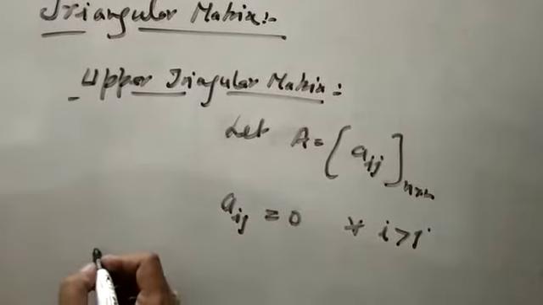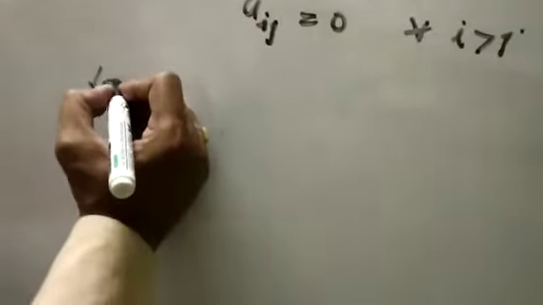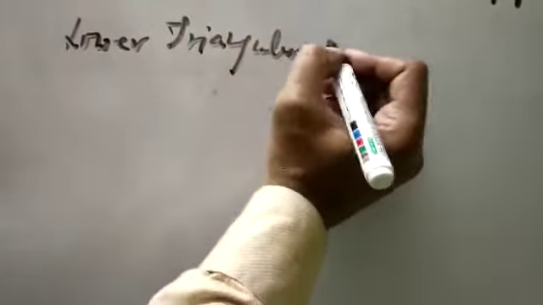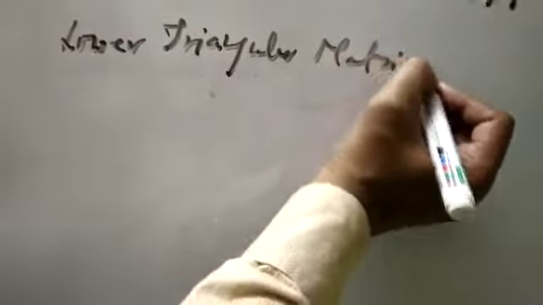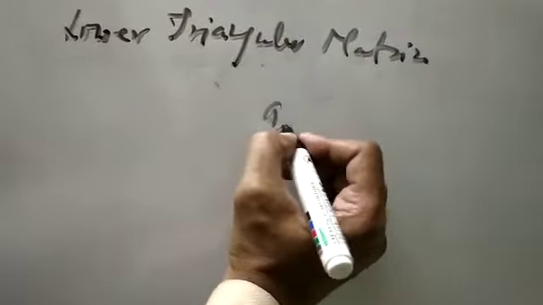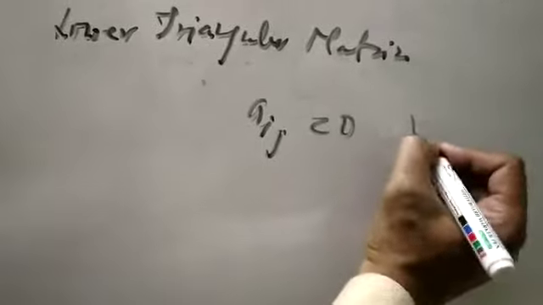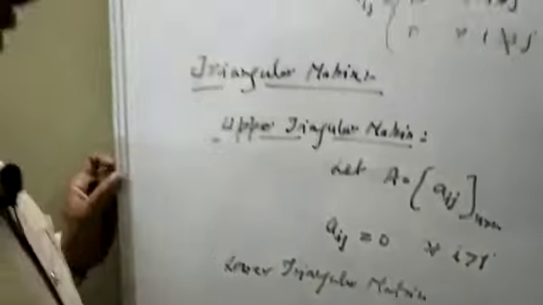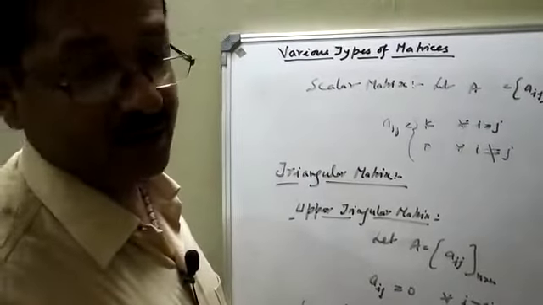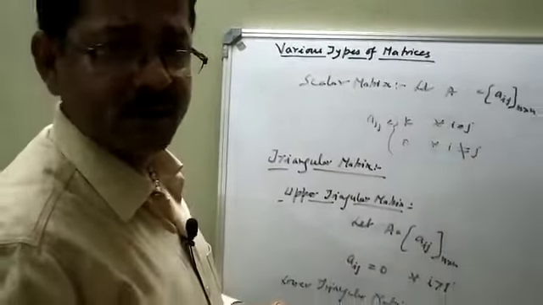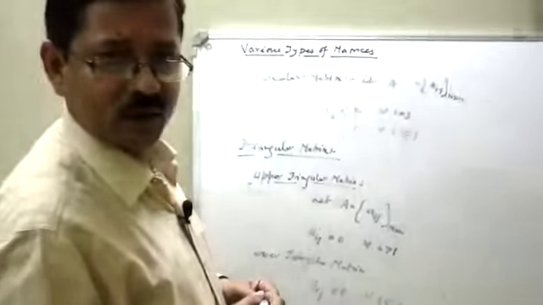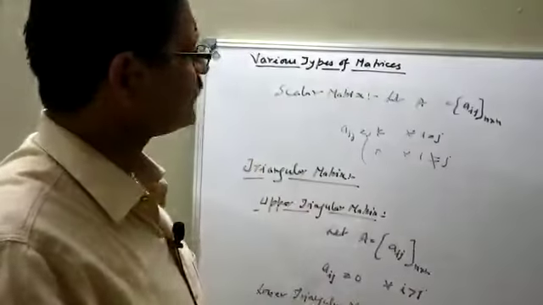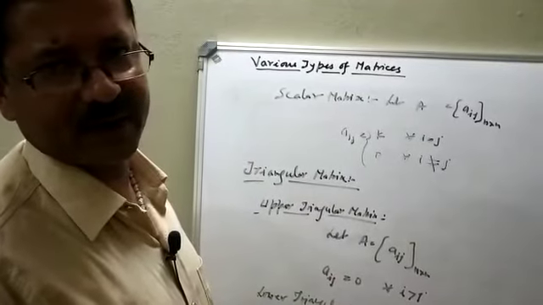Now the lower triangular matrix: the condition is Aij equal to 0 for every i less than j. A triangular matrix is a matrix which is either upper triangular or lower triangular. So these are the various types of matrices.